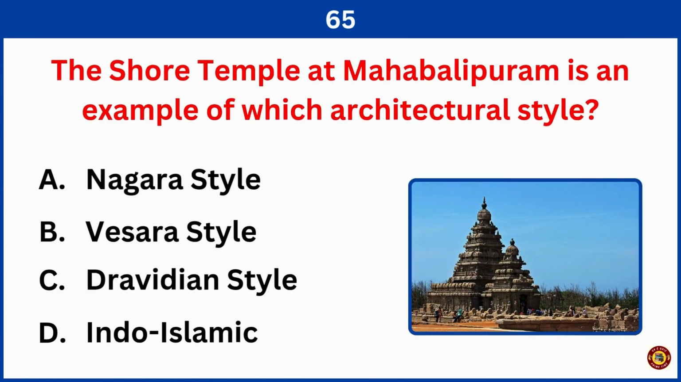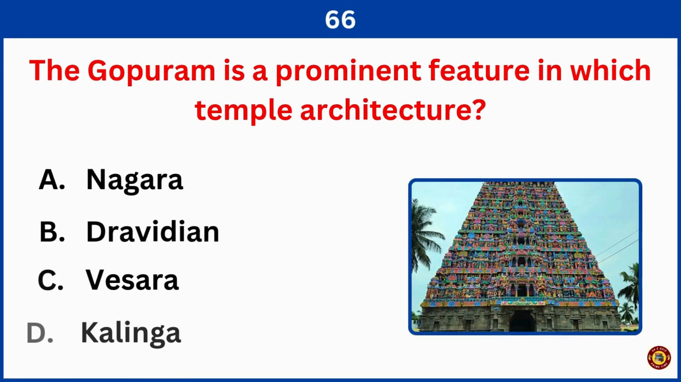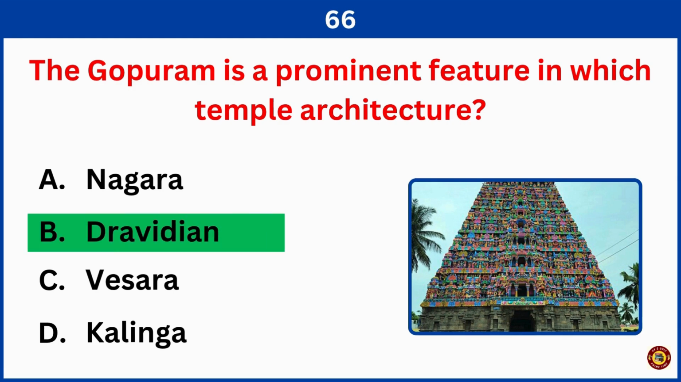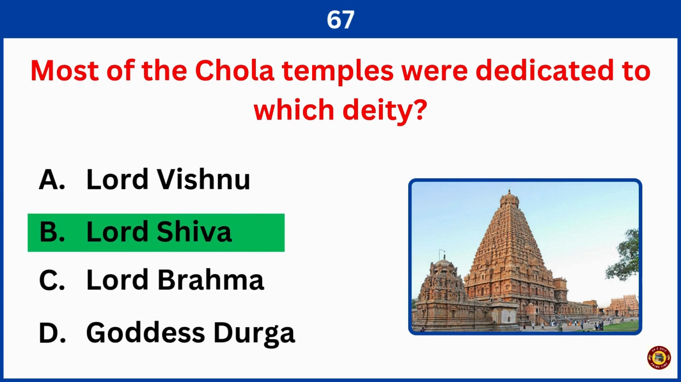The Shore Temple at Mahabalipuram is an example of which architectural style? Right answer is option C, Dravidian style. The Gopuram is a prominent feature in which temple architecture? Correct answer is option B, Dravidian. Most of the Chola temples were dedicated to which deity? Correct answer is option B, Lord Shiva.